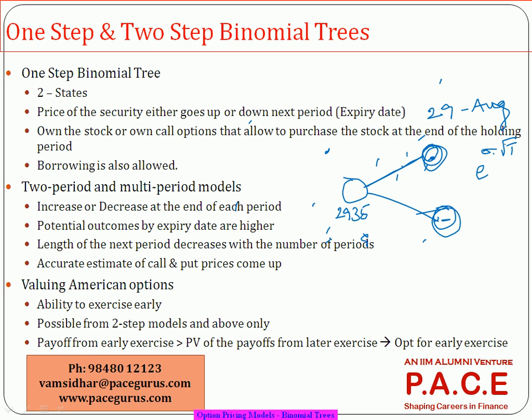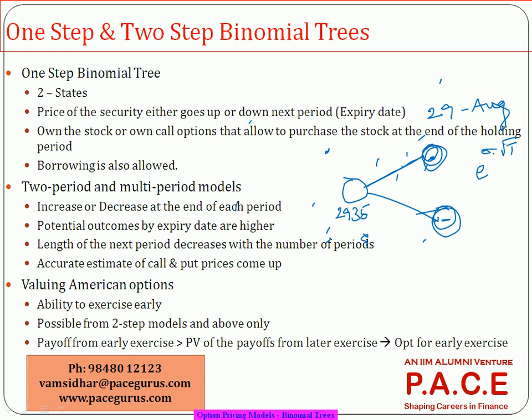Sigma is the volatility of the security, the standard deviation of Infosys. Nothing to do with the option right now; we'll talk about the option later. Right now, you take the stock's volatility and multiply with sigma root t, where t is the time to maturity, probably 12 days, whatever number of days to maturity we are going with.